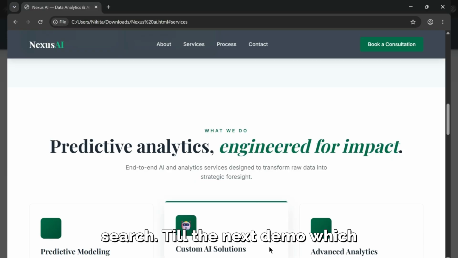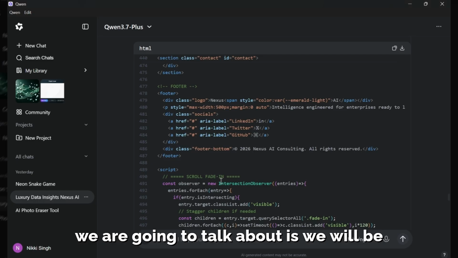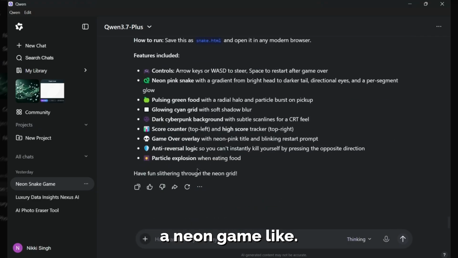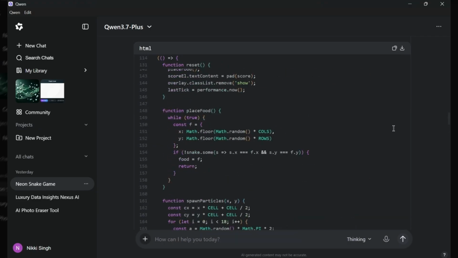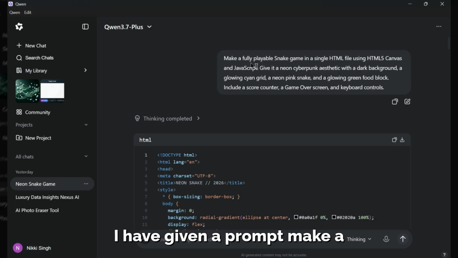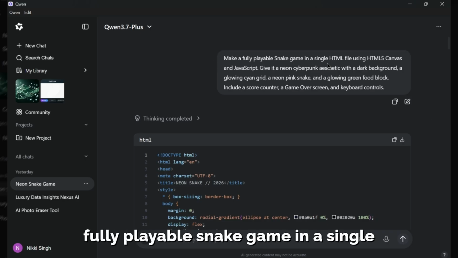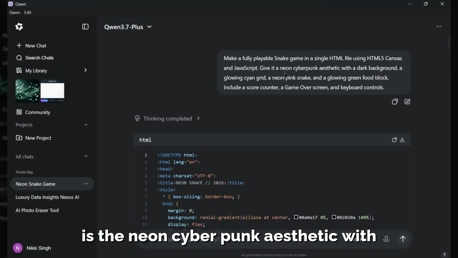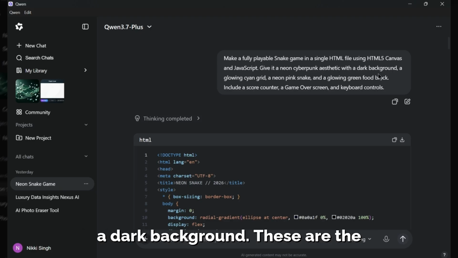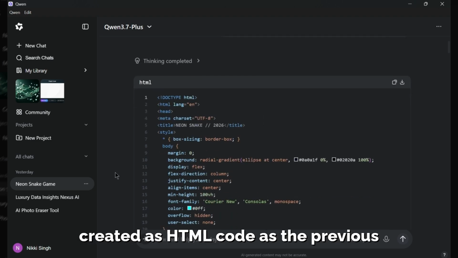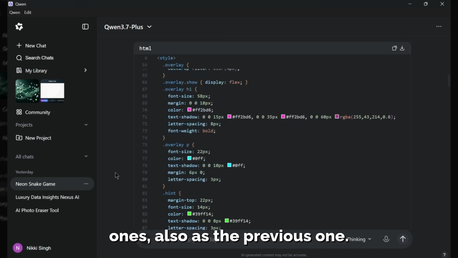Then the next demo which we are going to talk about is making a neon game. I have given a prompt: make a fully playable snake game in a single HTML file using the neon cyberpunk aesthetic with a dark background. These are the requirements which I have given, and this is created as HTML code as the previous ones also.